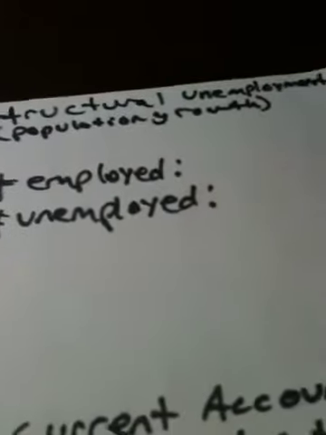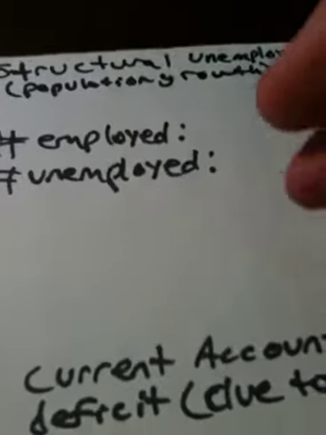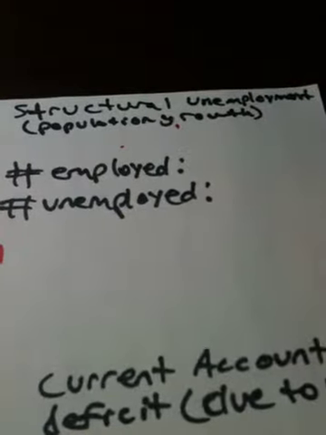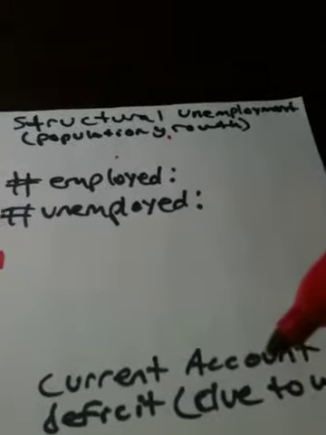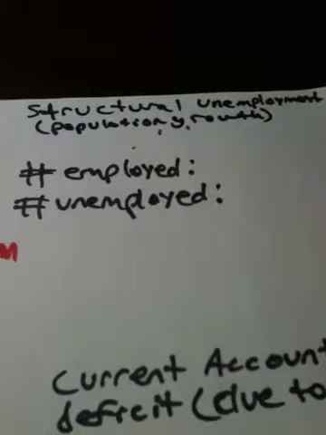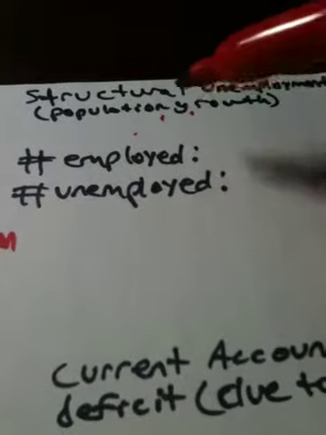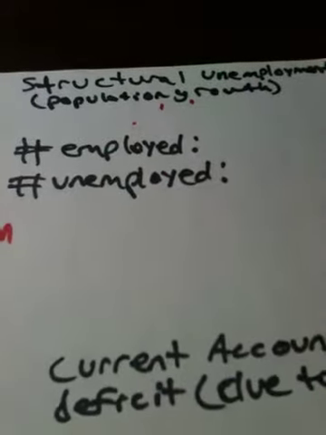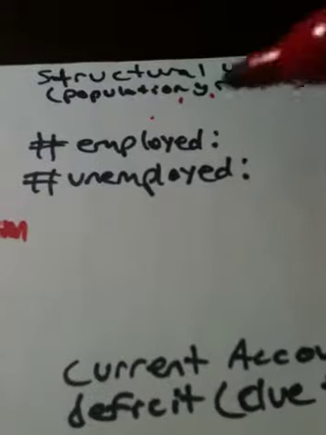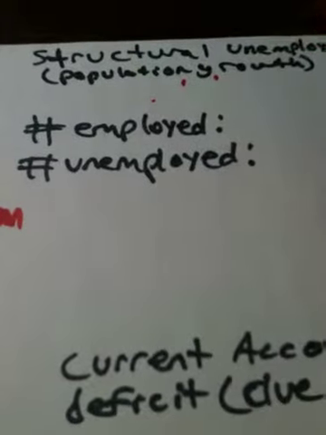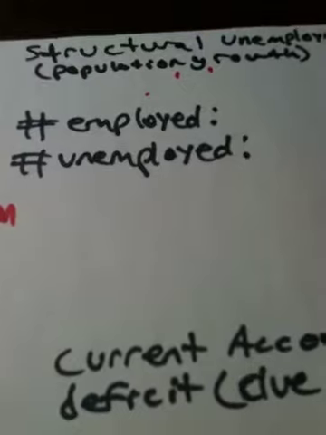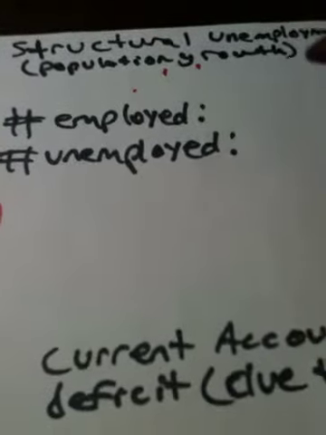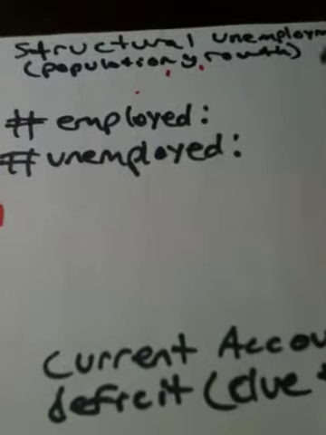Yeah. So then we look at structural unemployment of Syria. Their structural unemployment will be how there aren't enough jobs for people. And this makes sense because of population growth. When population growth happens, it just means that there are so many more people who need jobs. But there aren't many jobs because, first of all, they're getting destroyed by bombings and all that stuff. And second, there aren't really many job opportunities for people in Syria to begin with.